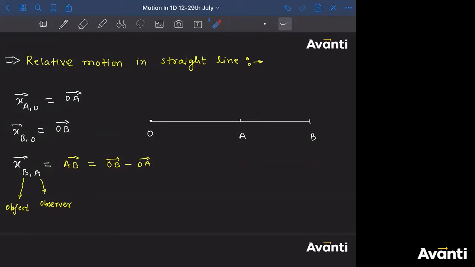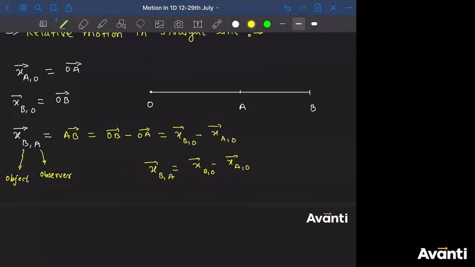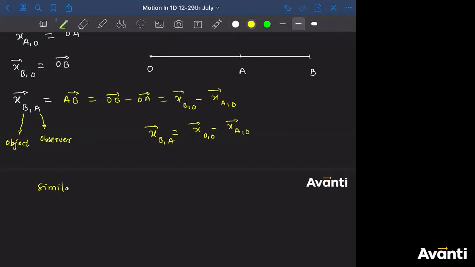What is the OB vector? Can I write the OB vector is nothing but x_{b,o} minus x_{a,o}? So I have got x_{b,a} as x_{b,o} minus x_{a,o}. Similarly, if I ask you what is x_{a,b}, how will you write this? Your answer will be x_{a,o} minus x_{b,o}.